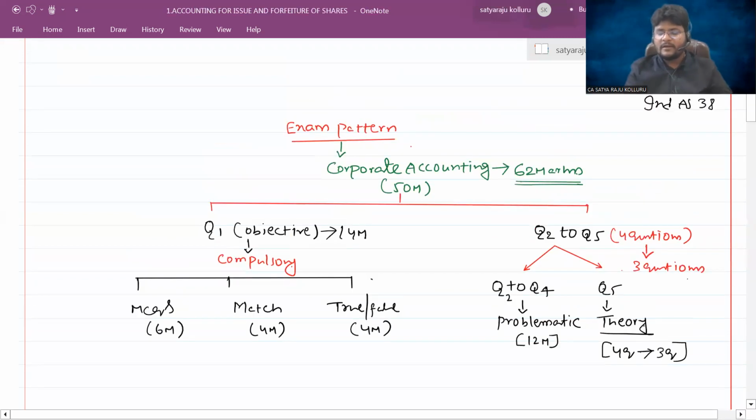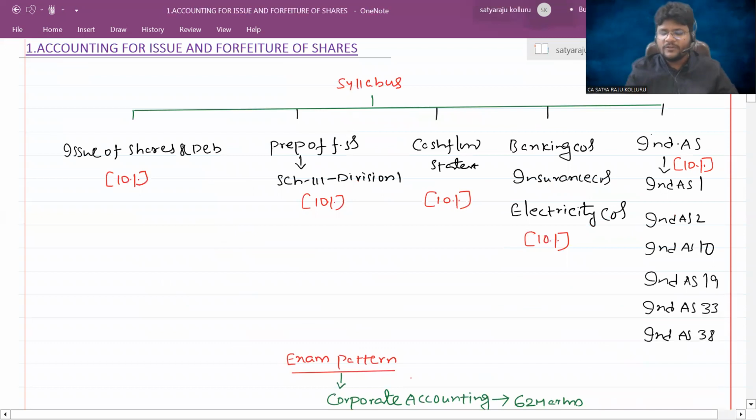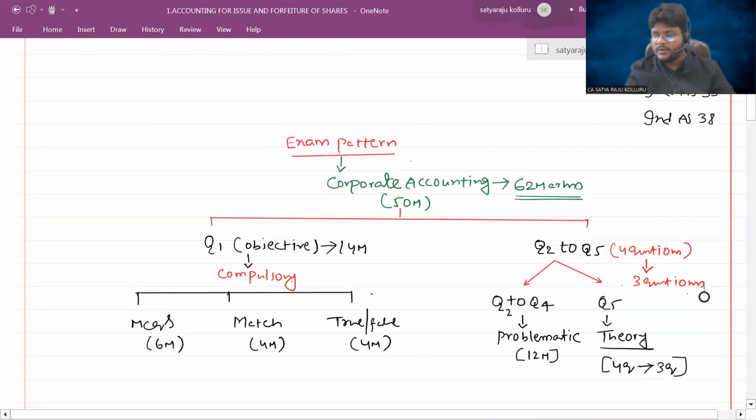Okay, hope you understand things related to the examination pattern. That means after completion of each and every chapter, we also focus on MCQs, filling the blanks, match the following, and true or false, whenever applicable. Is it okay, guys? Apart from the problematic issues, we also give our focus to theory issues. We do not specifically deal with theory questions, but at the time of explaining the concept itself, I will tell you the important questions they might ask. Or at the end of each and every chapter, I'll put specific questions, the type of questions they might ask related to theory.